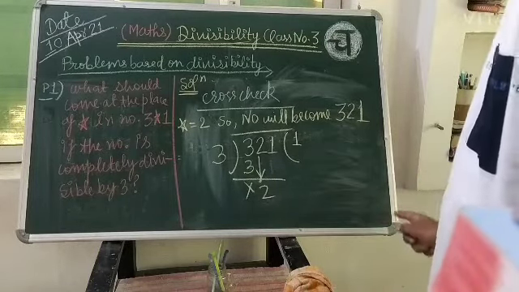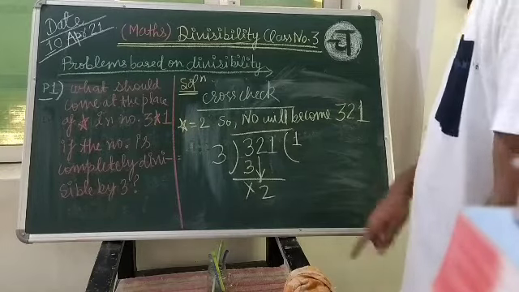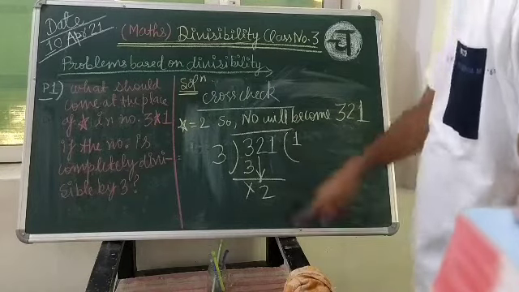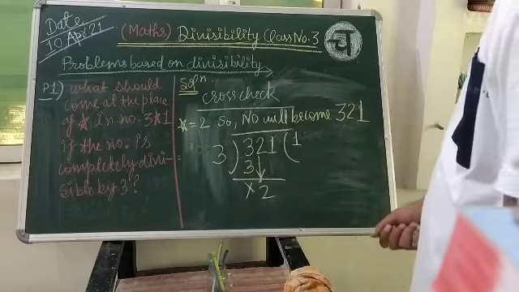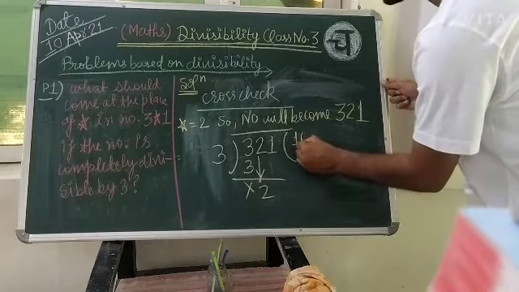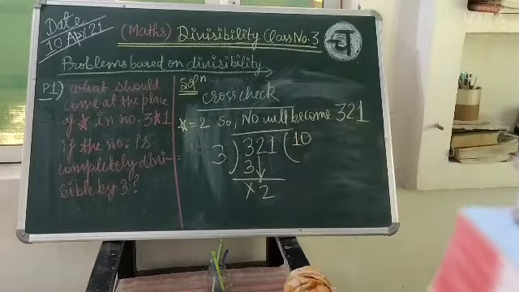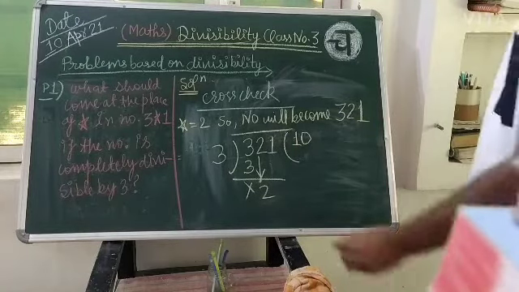But the rule is that if you want to bring down the next number, you will have to put 0 in the quotient, then only can you bring down the next number.